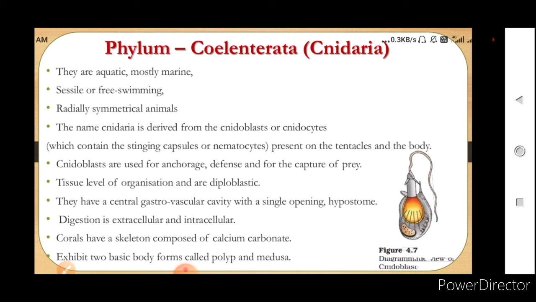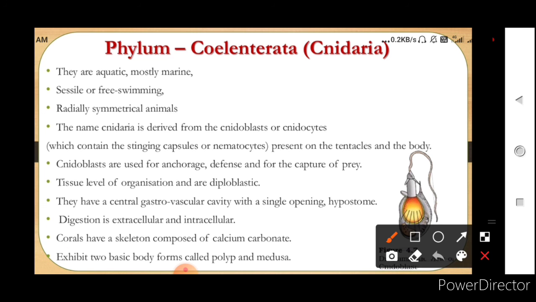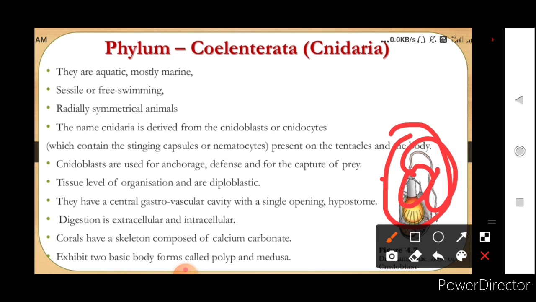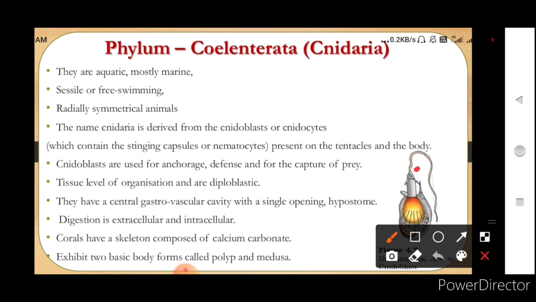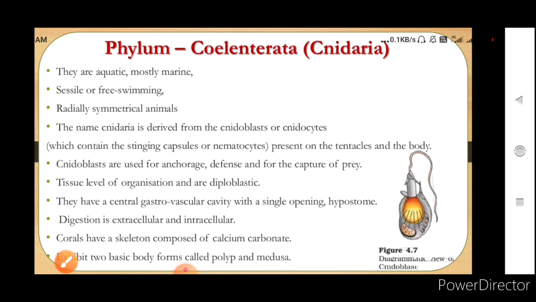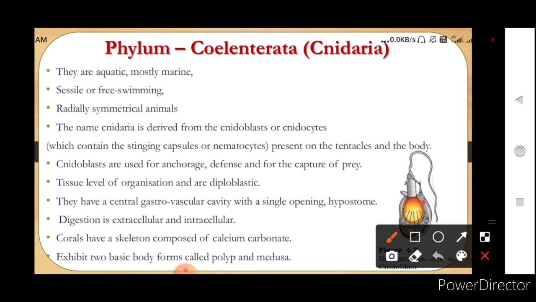Now corals have a skeleton composed of calcium carbonate. So the corals in this cnidaria will have the skeleton which is made up of calcium carbonate, and they exhibit 2 basic body forms, that is polyp and medusa. Now this is the basic structure of the cnidarians. You can see here the tentacles. This structure you can see here will be inside this cavity, and when the animal wants to use the tentacle, it will move upwards with the help of the fibers and other things present in the body of these animals.